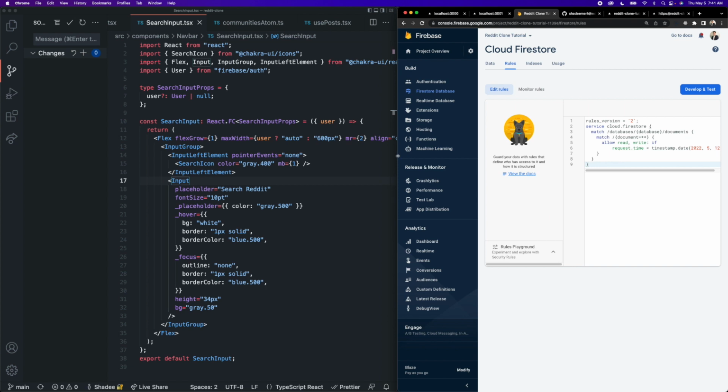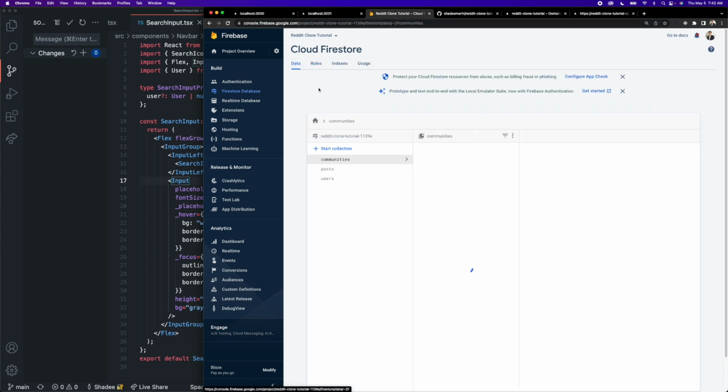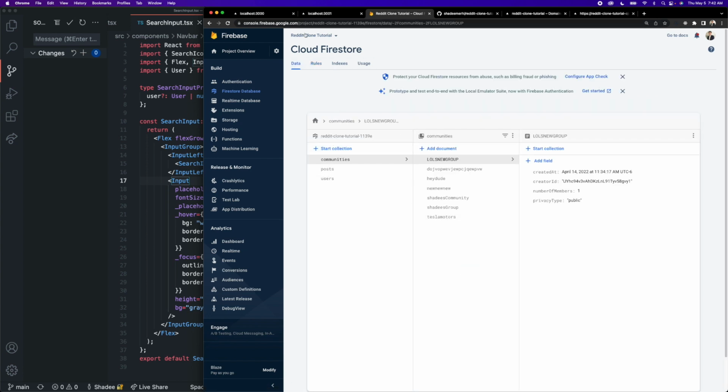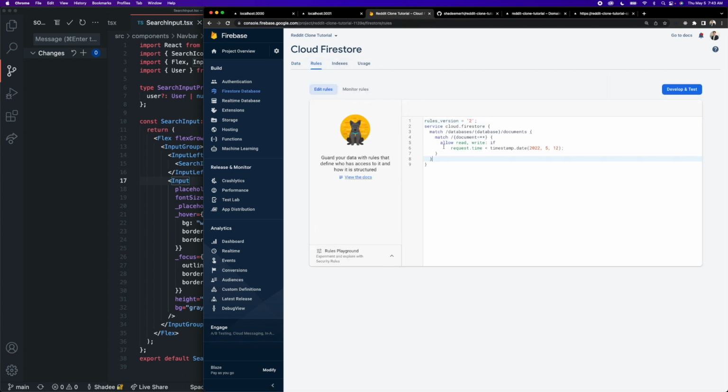Okay, so I'm just going to expand this out a bit so we can see this here. So essentially, this is the default security rules that you're given for a new Firebase project. And so right now, there's only one rule that exists. It's basically allowing every single type of action on our database, which is perfect for development because we need to test out all of the features. So basically, this thing here, the document equals, and then the double star thing, is just a wildcard that is the path to every single document in our database. So it's the posts, the users, and everything in here, every possible path. That is what this document thing represents. It's basically just saying allow read and write in all cases. That's essentially what this means.